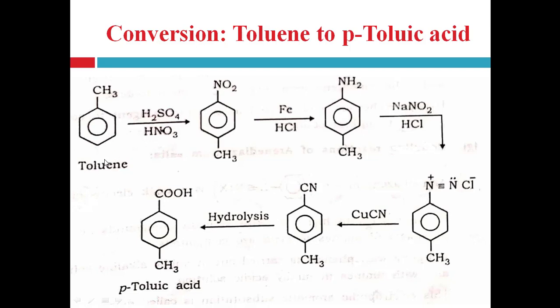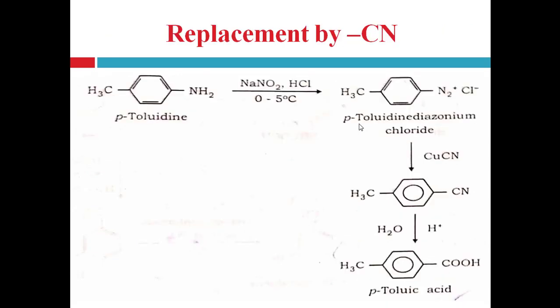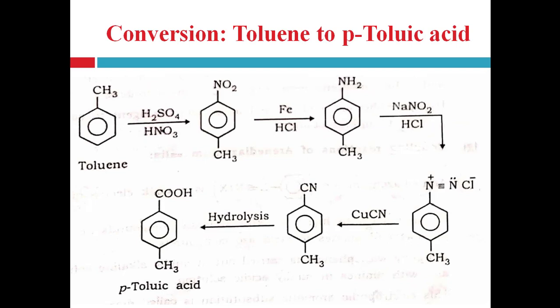For that we should cause the reaction of toluene to form the nitro derivative, right? So toluene undergoes nitration with the help of nitric acid and sulfuric acid and produces para-nitrotoluene. This one is the para-nitrotoluene. Now this NO2 group can be reduced to the amino group with the help of iron and hydrochloric acid. That's why it produces para-toluidine. Further reaction is as we saw in the previous reaction, right?